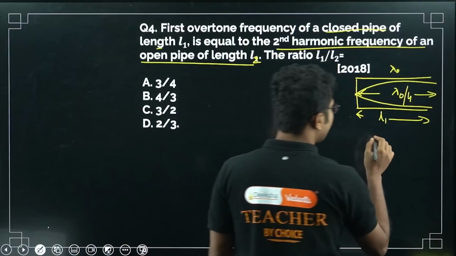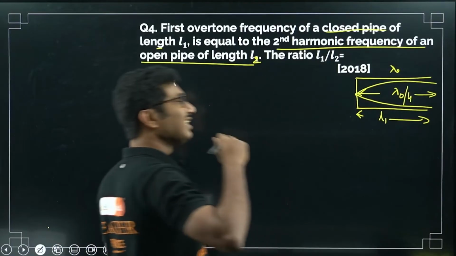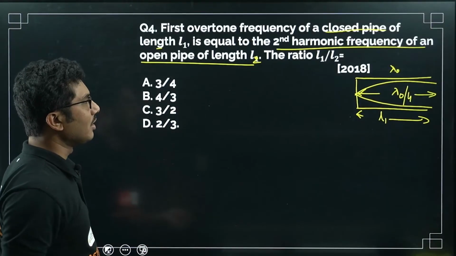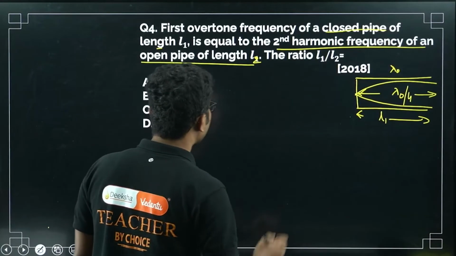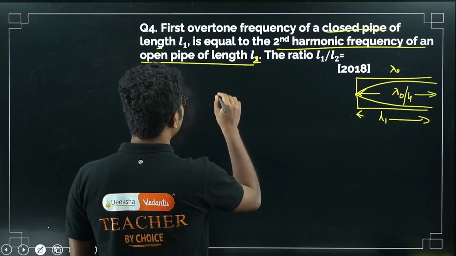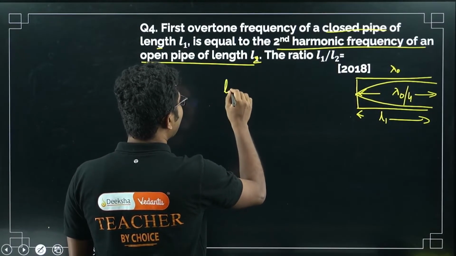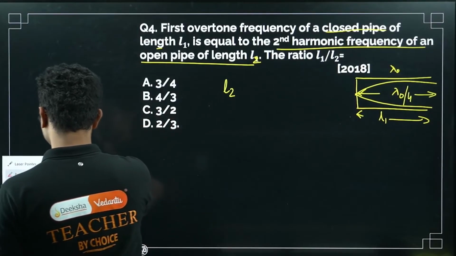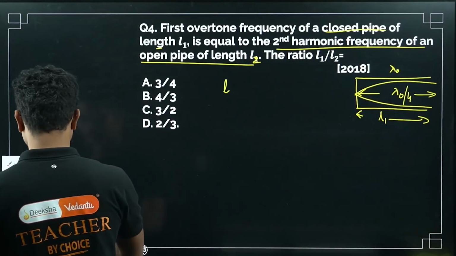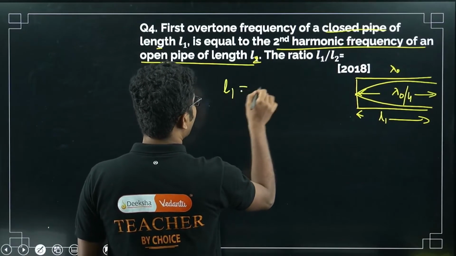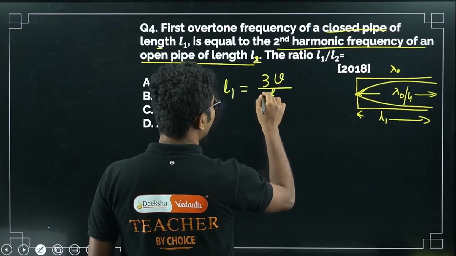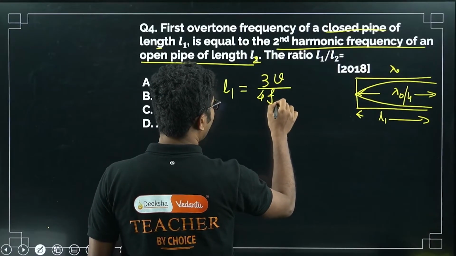Here the first overtone is the second thing. For closed pipe, the first overtone is given by L1 equals 3V by 4 F1.